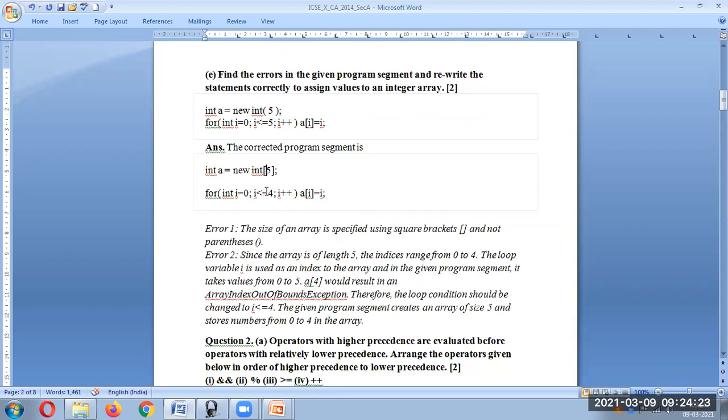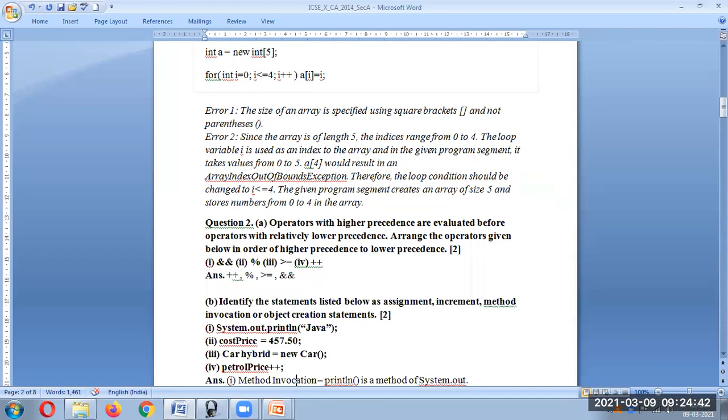If you write 5 over here, it will give you an error. That is, the array index out of bound exception will be thrown. So there are two errors in this program. One is instead of round brackets, you will have square brackets, and here instead of 5, you are supposed to write 4.